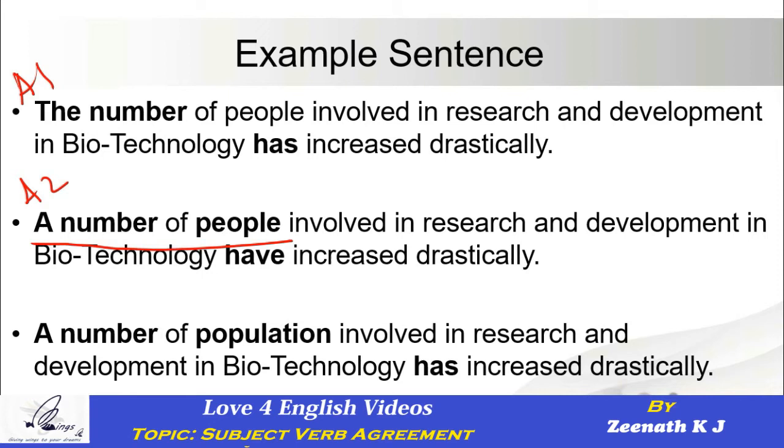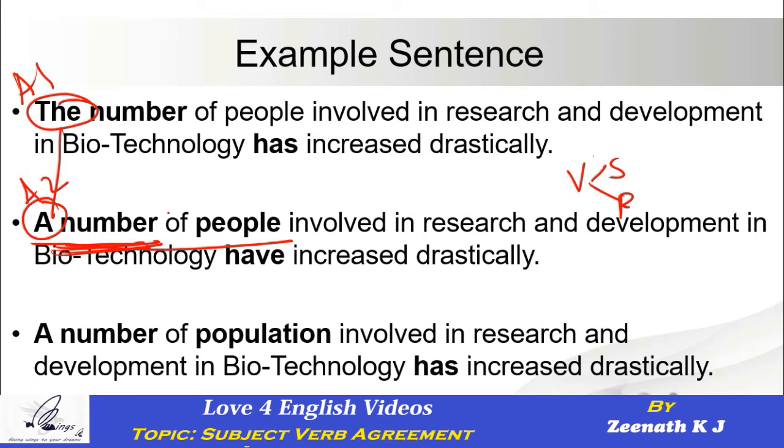A number of people. Ditto sentence. The only change you can see over here is, this time it is not the number, it's actually a number. What did we learn in the logic? We learned that whenever it is a number, a ratio, a minority, a majority, a percentage, the verb could be either singular or plural. Now the question comes into the picture. On what basis do I decide this? How do I get to know whether the verb has to be singular or plural?